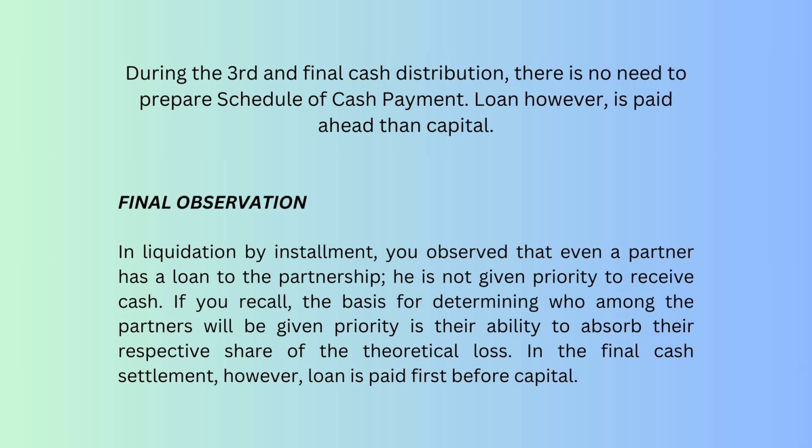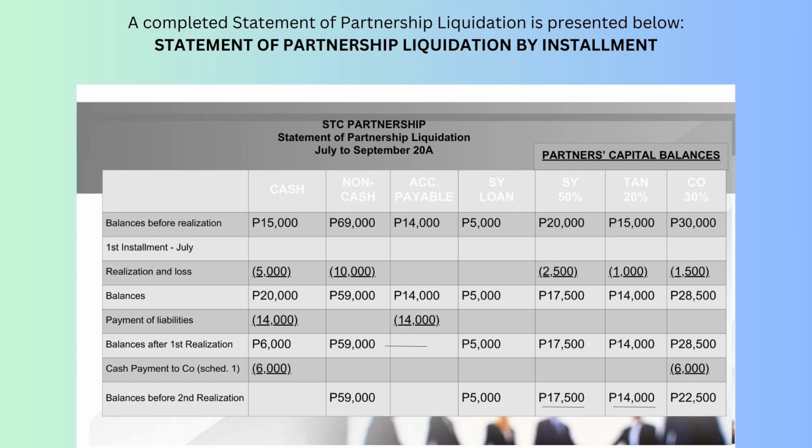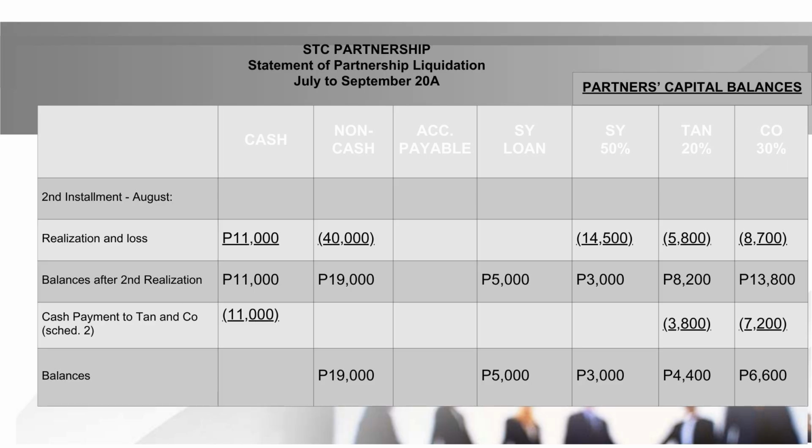Loan, however, is paid ahead of capital. Final observation. In liquidation by installment, you observe that even if a partner has a loan to the partnership, he is not given priority to receive cash. A completed statement of partnership liquidation is presented below. Statement of partnership liquidation by installment. The partners' capital balance.